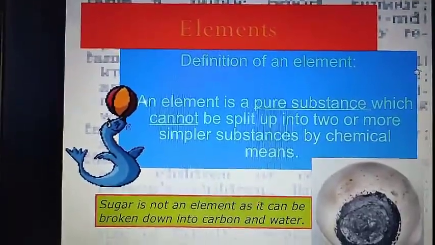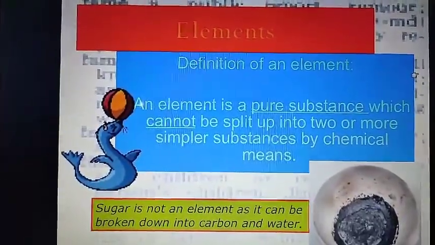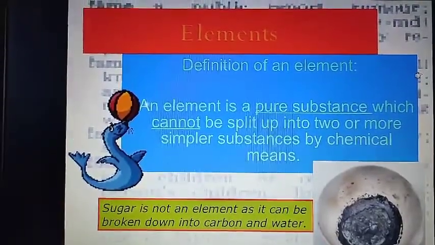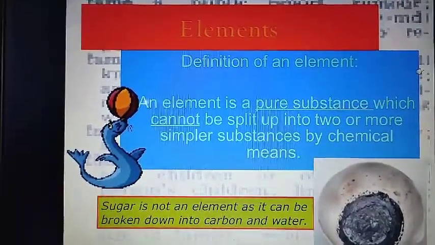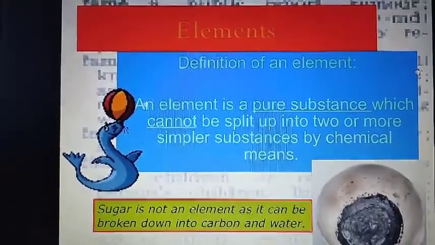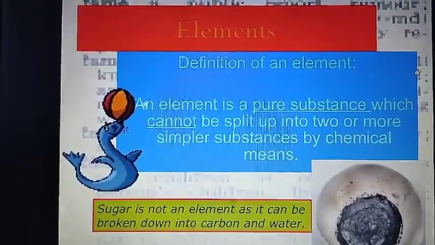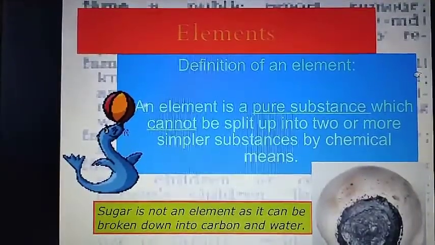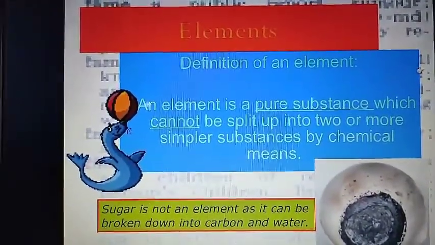In standard 7 we have already discussed elements, compounds and mixtures also, I guess. So what are elements? You all know that elements are the basic constituents of all matter.